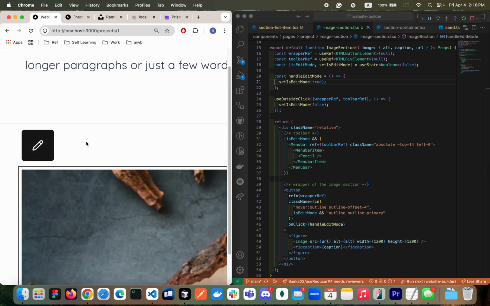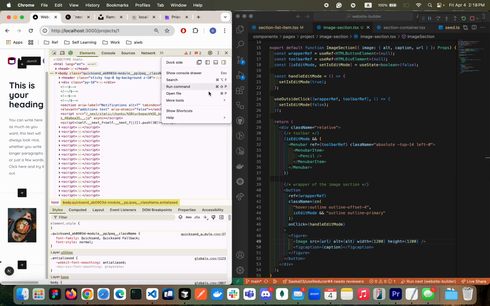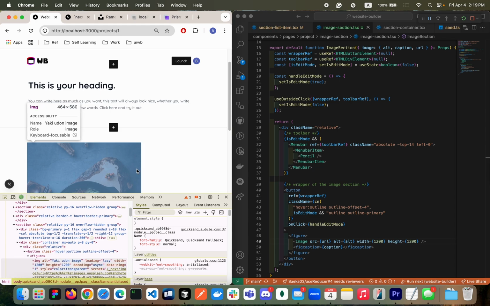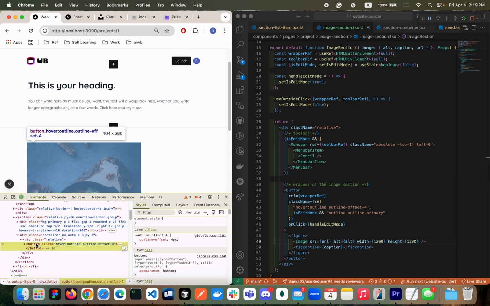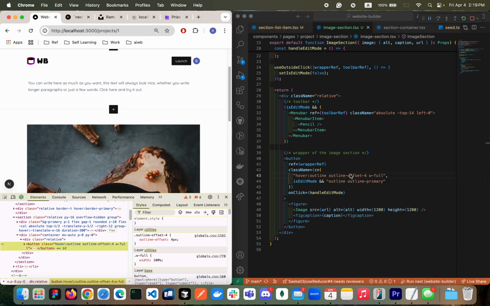Okay, so now let's just take a look this way. This one is not taking full screen, which is no good. I want the image to be the full width of the container. Let's debug quickly. Yeah, so in debug, relative is having full width, but this image is not. Let's go down one by one. So from the button, it is not full screen. Let's keep the width full. This one is the simplest.